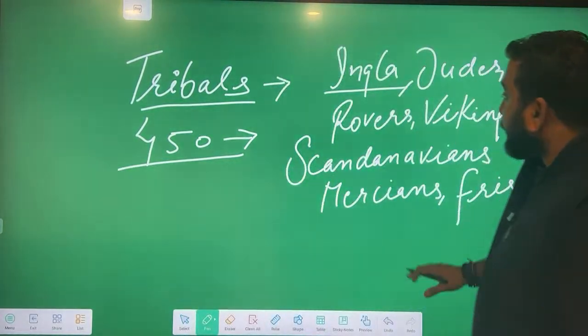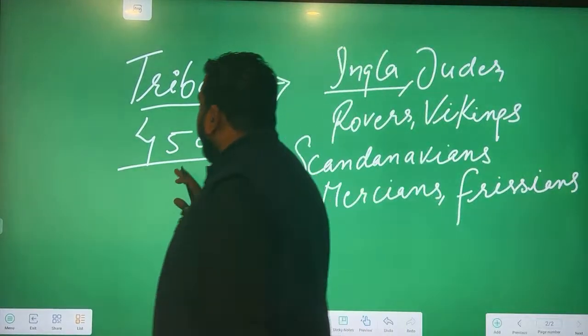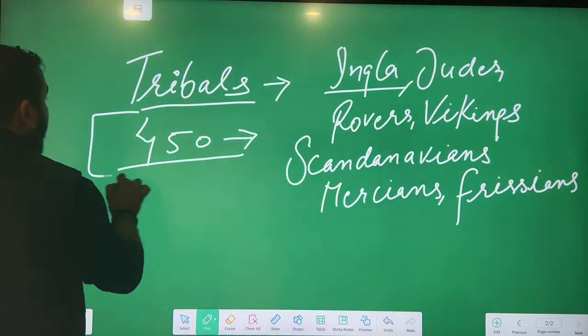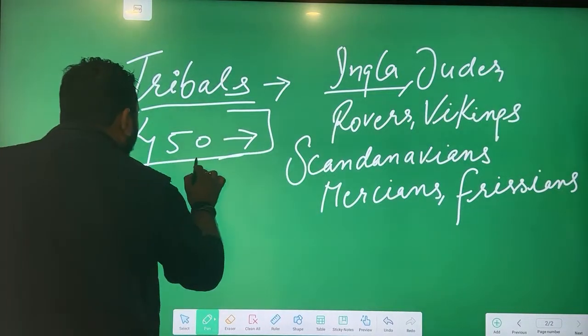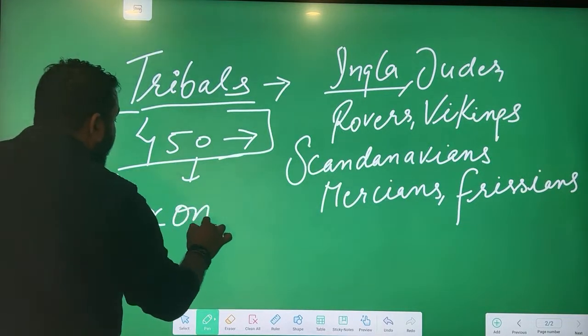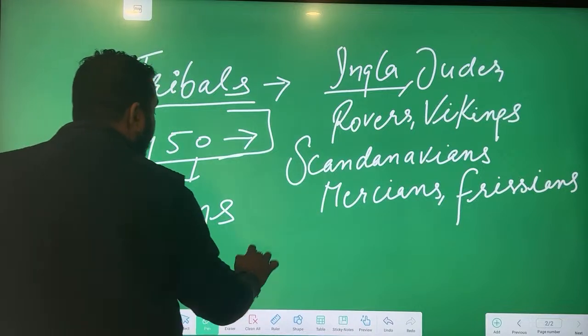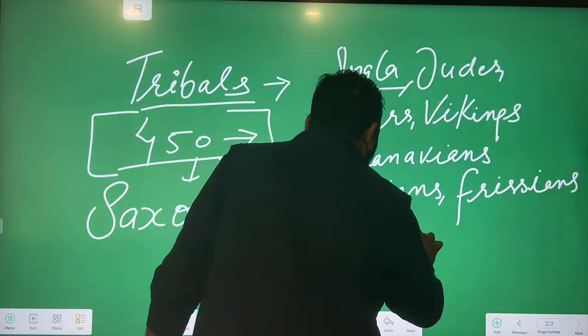Now, these tribes were there, but at 450, this timing is really very important. So please remember the timing. And I'm sorry for my sore throat. In 450, Saxons came and attacked Ingla land.